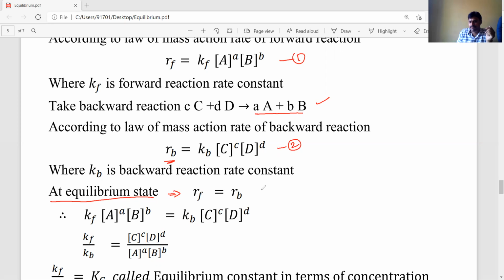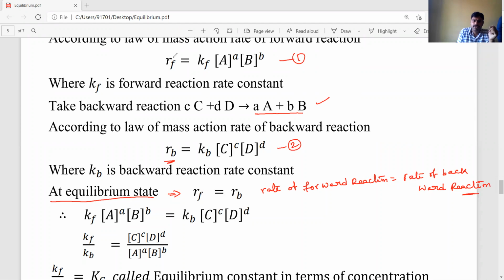Rf is equal to Rb, which means the rate of forward reaction is equal to the rate of backward reaction. Rf is equal to Rb.